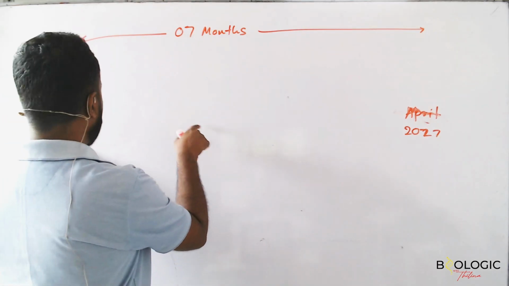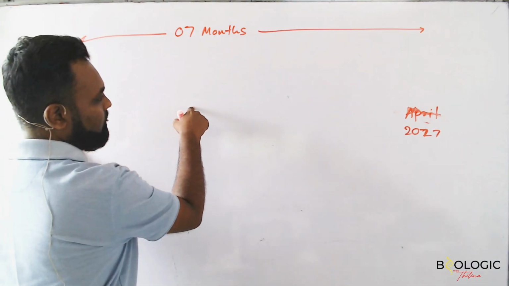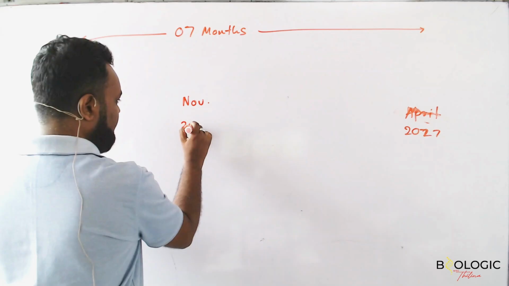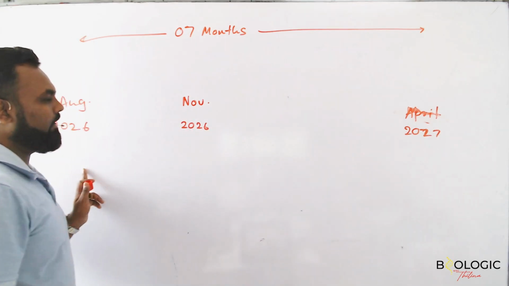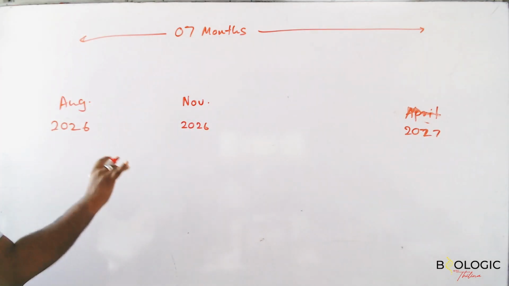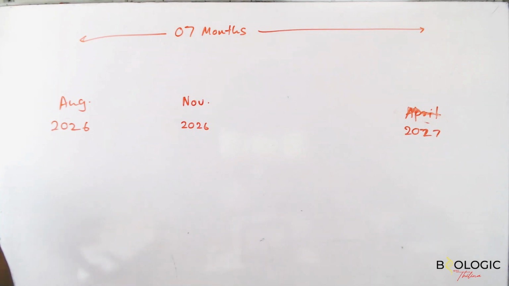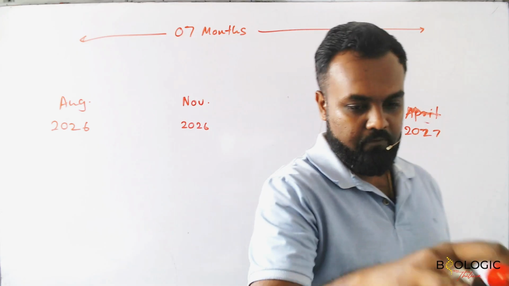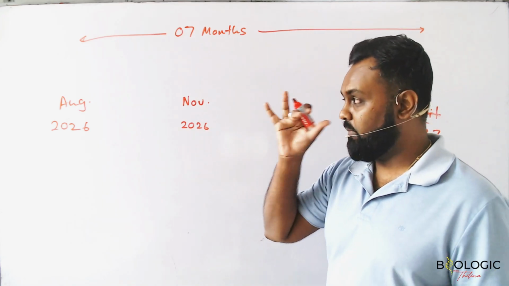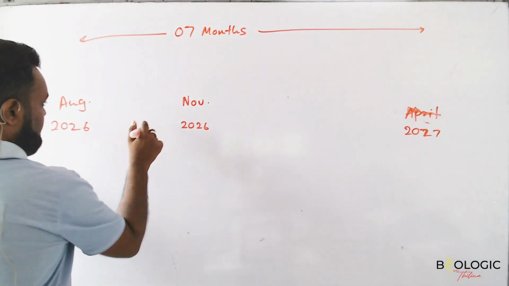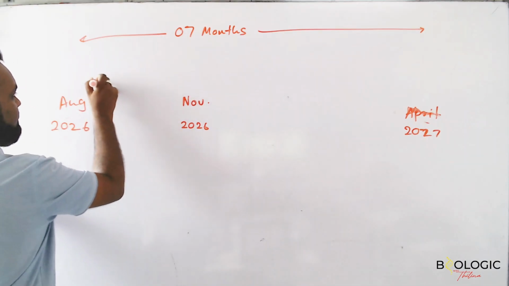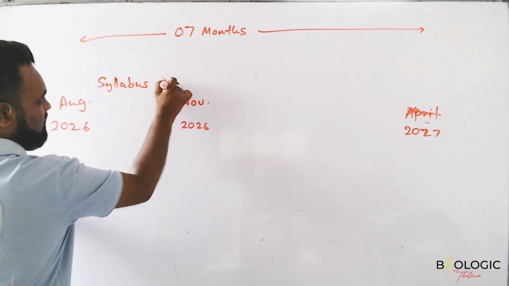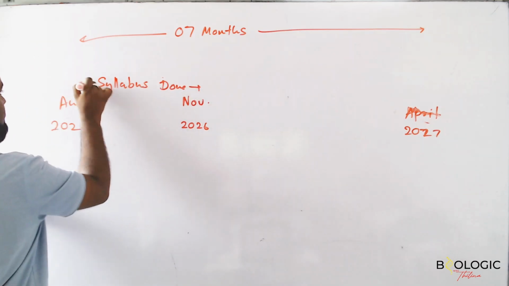So 7 months: August, September, October, November. Here, November 2026, end of November, beginning of December, we finish the syllabus. So we are moving a little fast. During the first part of the program, basically we finish the syllabus here. So here, the syllabus will be done.